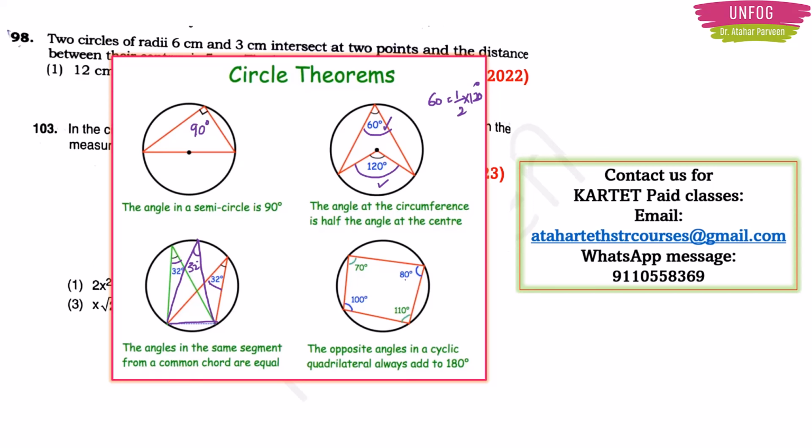Okay. And another important theorem is that the opposite angles in a cyclic quadrilateral always add up to 180 degrees. So if you add these two angles, you will get 180 degrees. If you add these two angles, you will get 180 degrees.